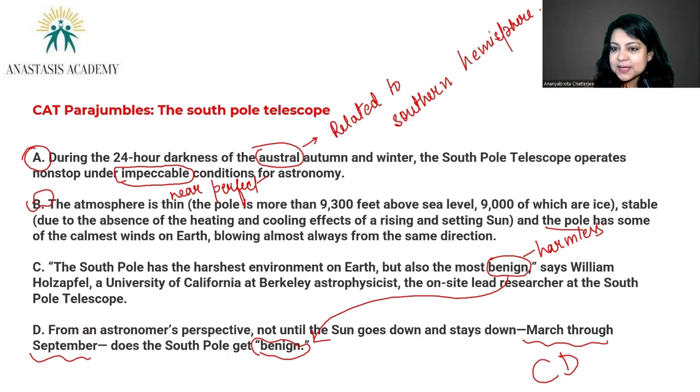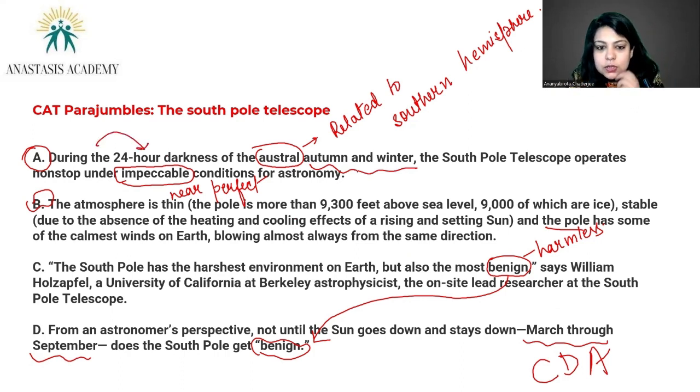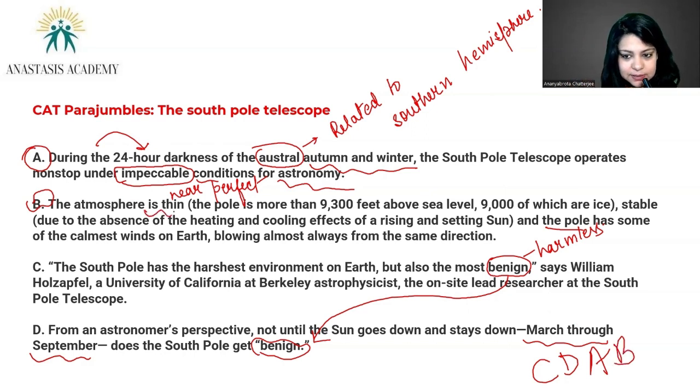Again, this duration has been talked about in A, austral autumn and winter. During the 24-hour darkness of the austral autumn and winter, the South Pole telescope operates non-stop under near perfect conditions for astronomy. Now that you have introduced the near perfect conditions for astronomy, you are elaborating on what those conditions are in B. The atmosphere is thin, it is stable.